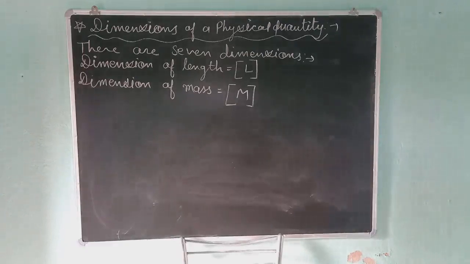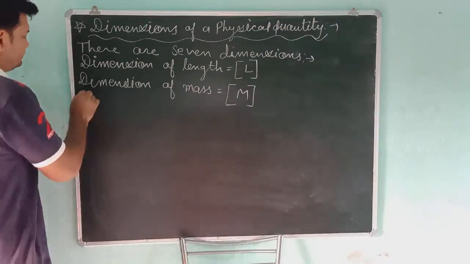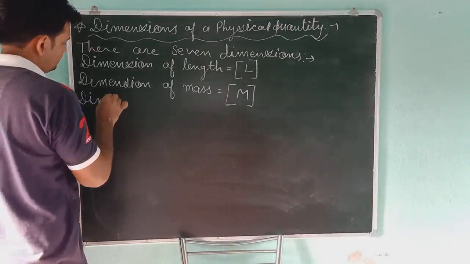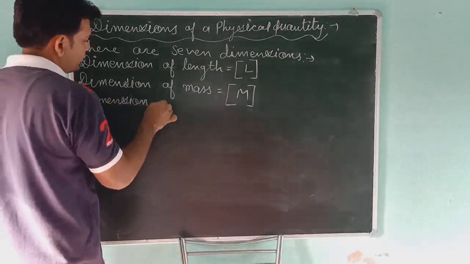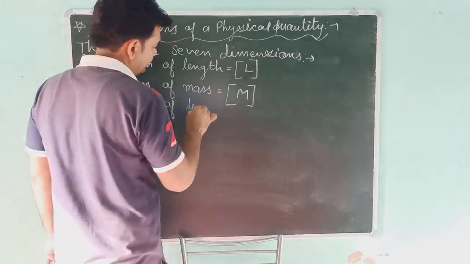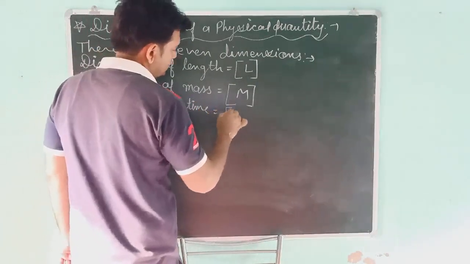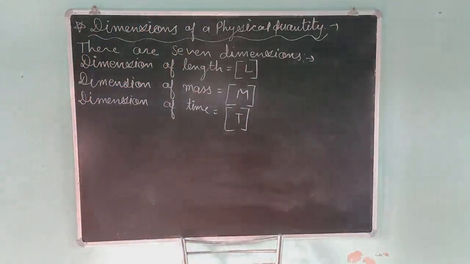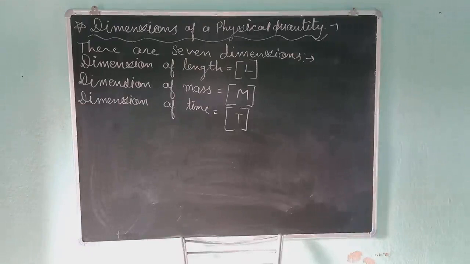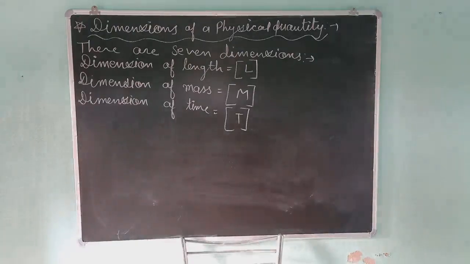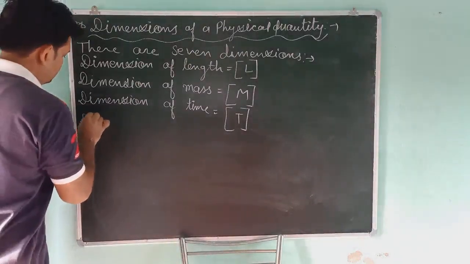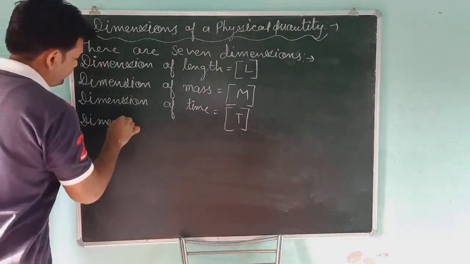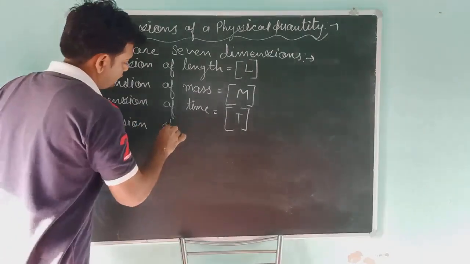Third is the dimension of time. The dimension of time is capital T. So students, in the dimensional method, time will be denoted by capital T. Fourth is the dimension of electric current.